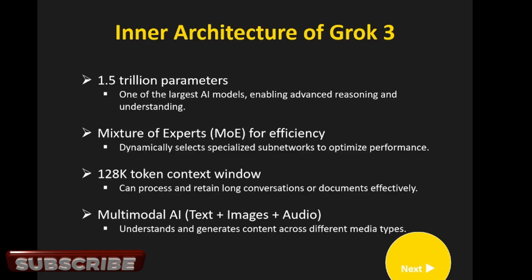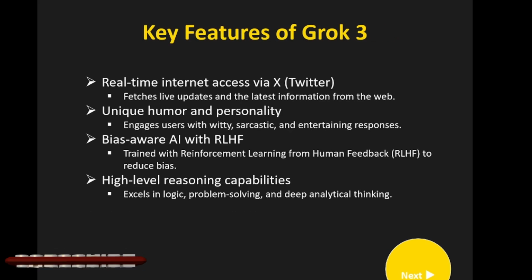Multimodal AI means it can accept text, images or audio as well. It understands and generates content across different media types. With the help of text we can take the output of our query, with the help of images we can take the output of our query, and with the help of audio as well, right?